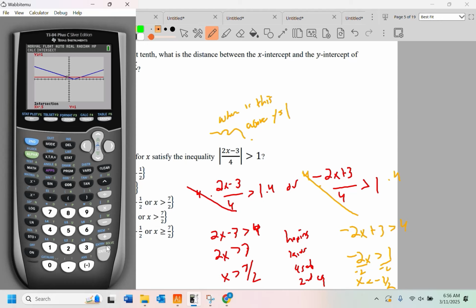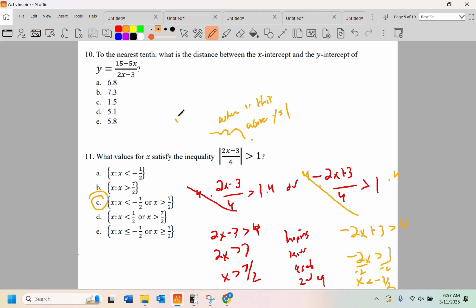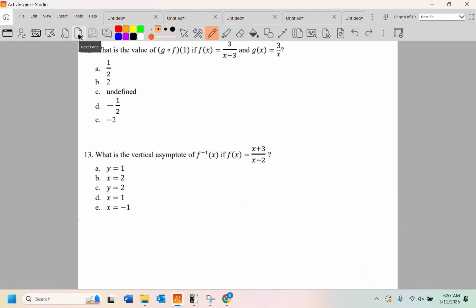So from negative infinity to negative 1/2, they're using intervals. And that happens over here, and you see they've probably got some of the other choices as distractors. Enter, enter, enter, and from 3.5, which is 7/2, to the right. So along that path.